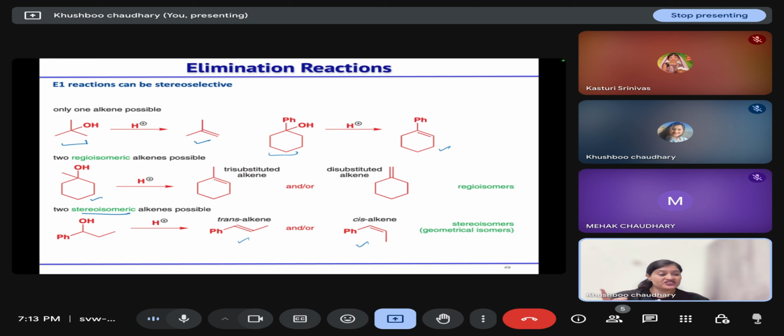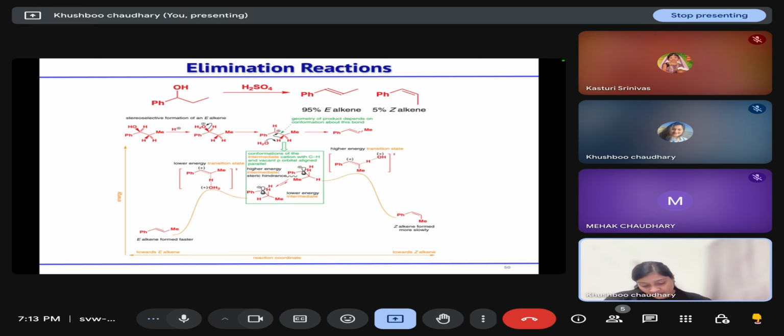Stereoselective means one is major, one is minor. Stereospecific means only one of the products is formed, the other isomer is not formed at all. So if we are using this example, in this case the E alkene will form as the major product, then the Z alkene. Why is that so? Because in the case of the E alkene, the energy of the transition state is lower, and in the case of the Z alkene, the energy of the transition state is more.